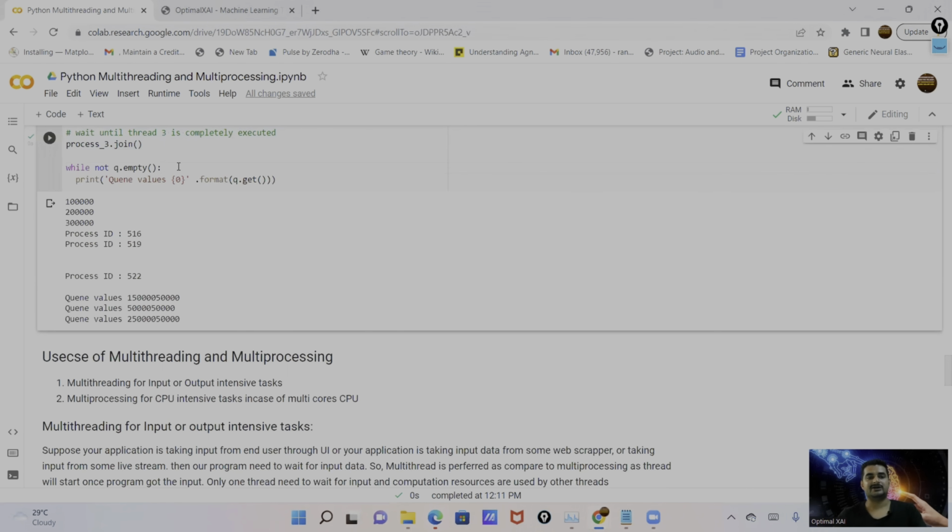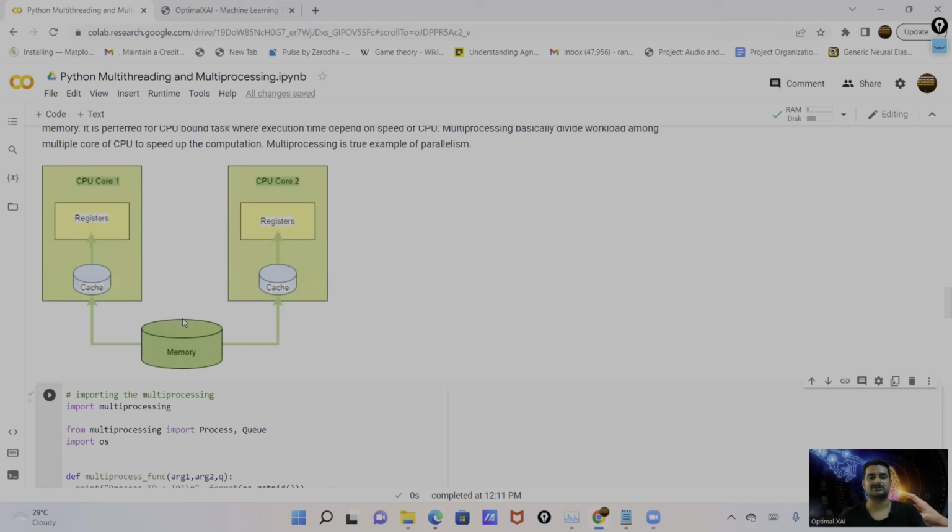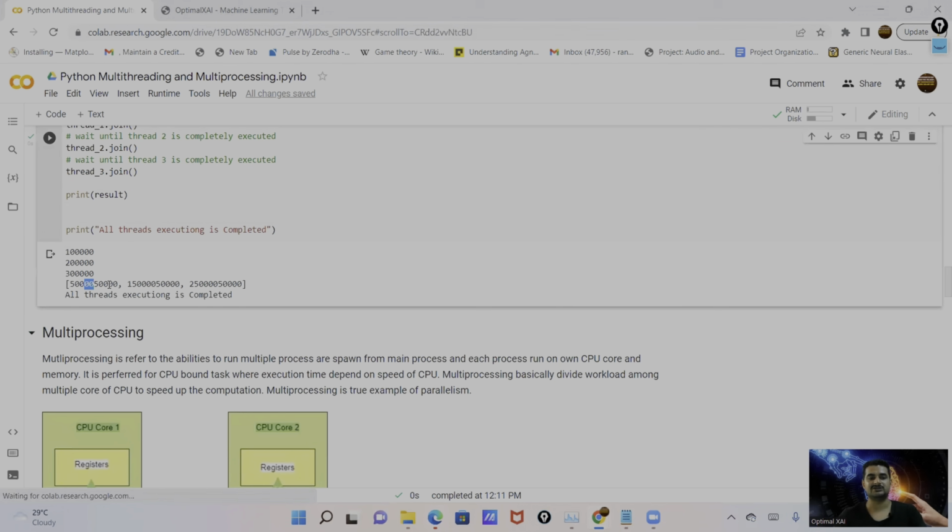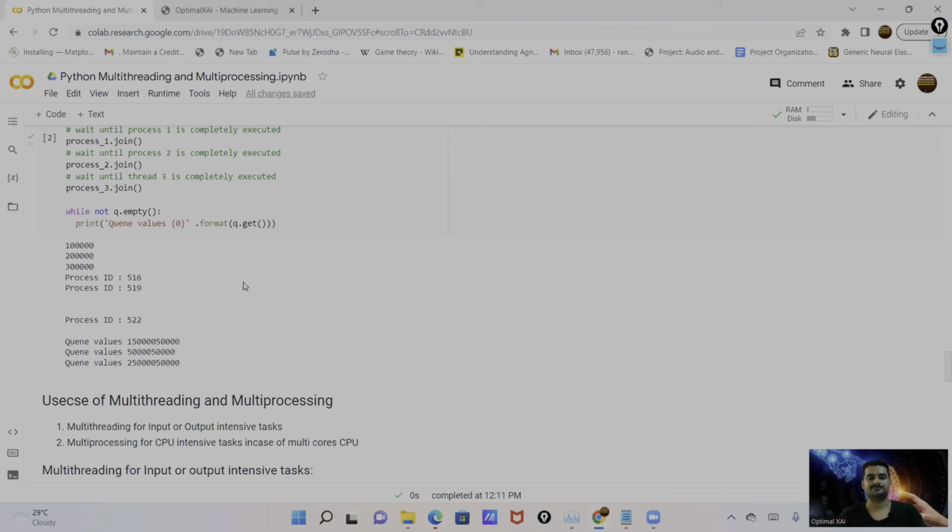And in the end, I'm using the while loop to print the values from the queue. So this is the queue. Dot get is the method to get the value from the queue. And here are the values. If you compare these values, they are similar to our previous execution in multi-threading, the same values.